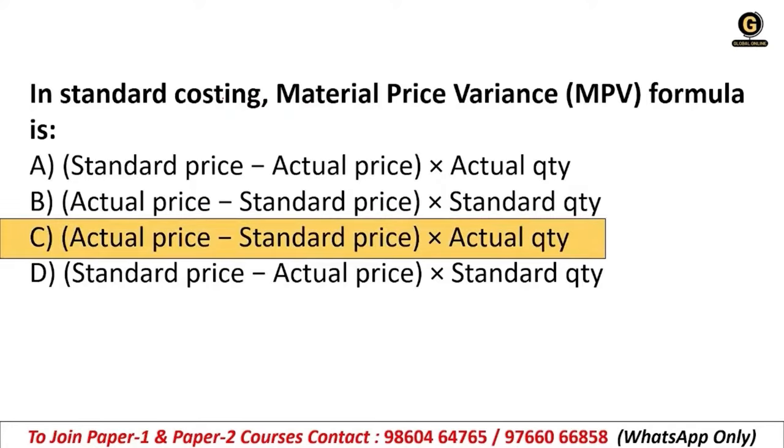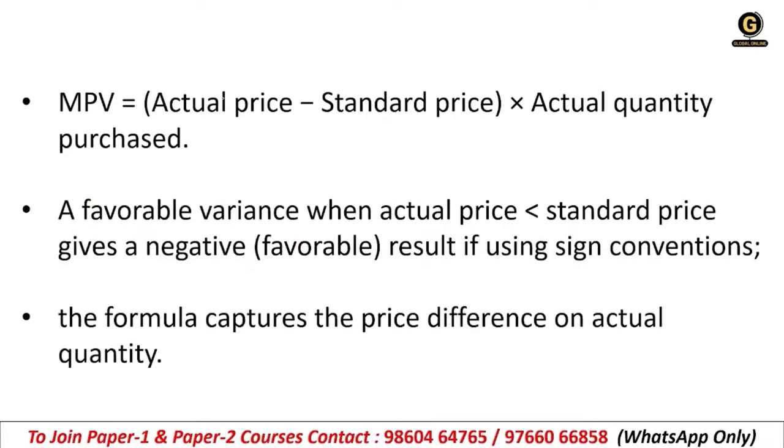Actual price minus standard price into actual quantity. So MPV is equal to actual price minus standard price into actual quantity purchased. A favorable variance, when actual price is less than standard price, gives a negative or favorable result if using the sign conventions. The formula captures the price difference on the actual quantity.